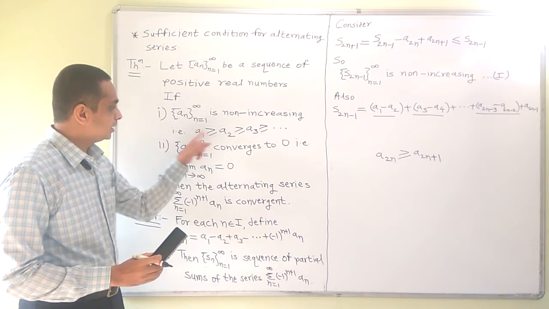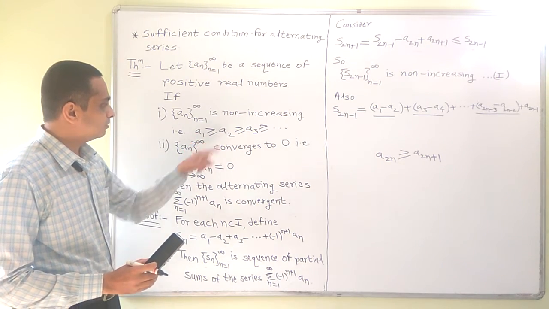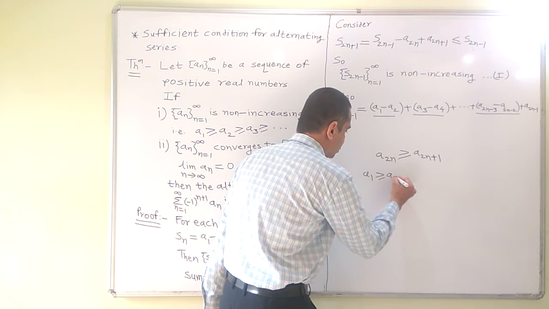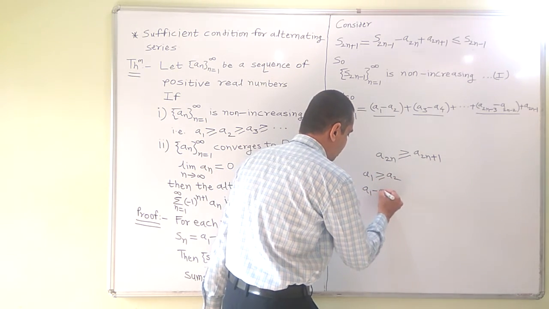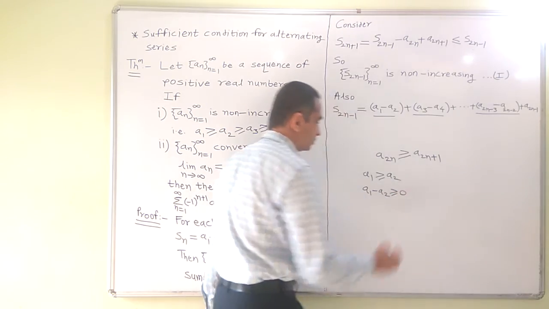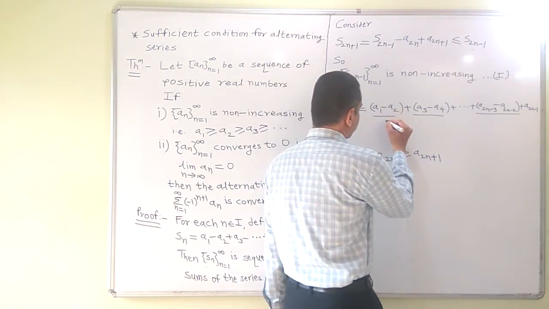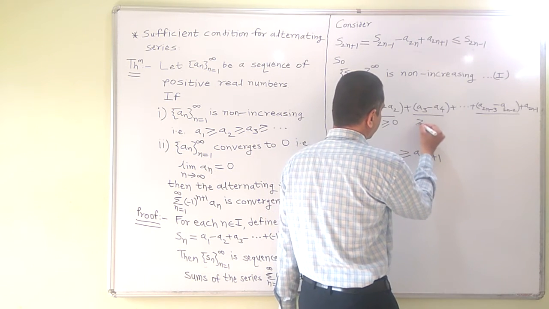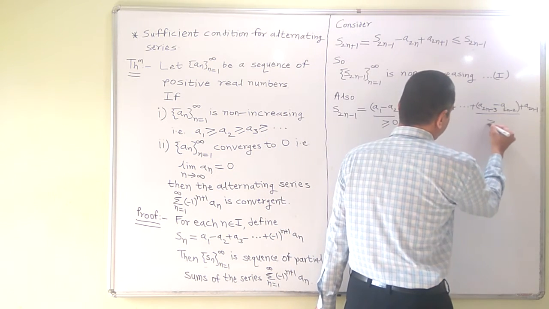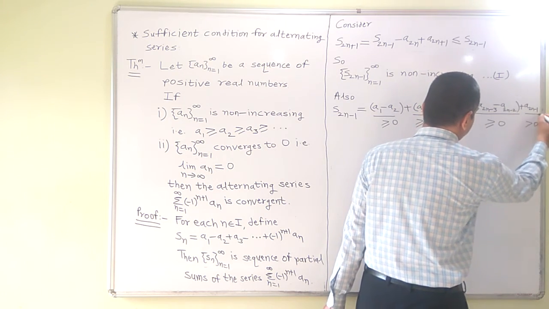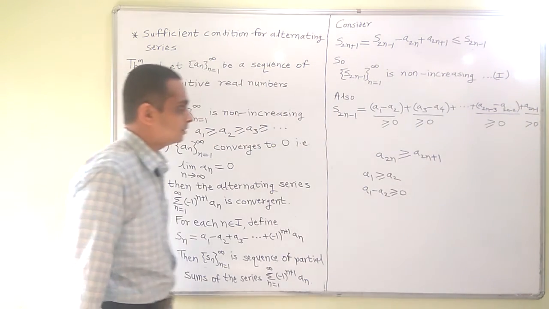So A1 is greater equal to A2, so A1 minus A2 will be greater equal to 0. Each term in this bracket is greater equal to 0. Further, the last term will be positive because an is a sequence of positive numbers.